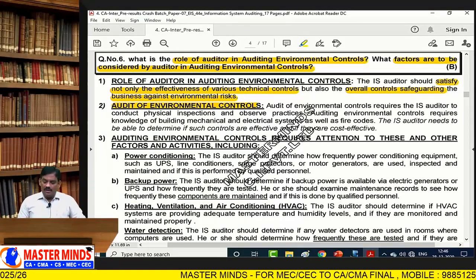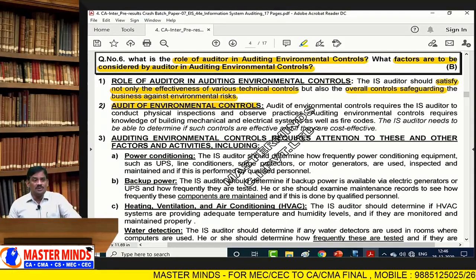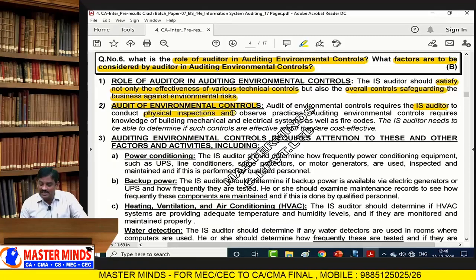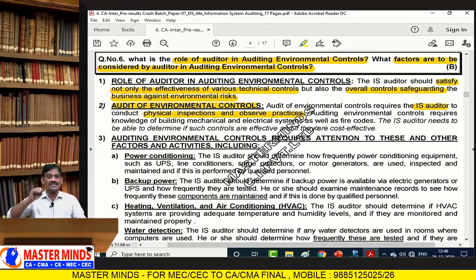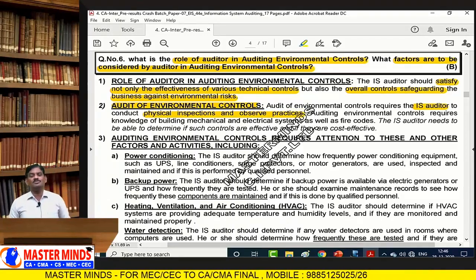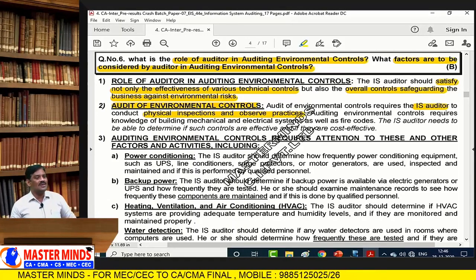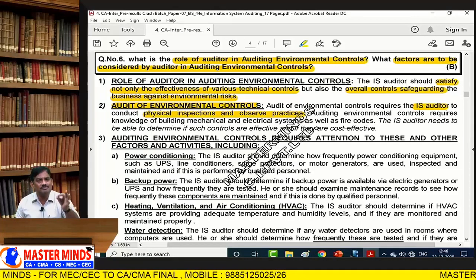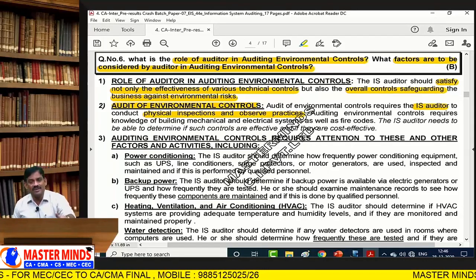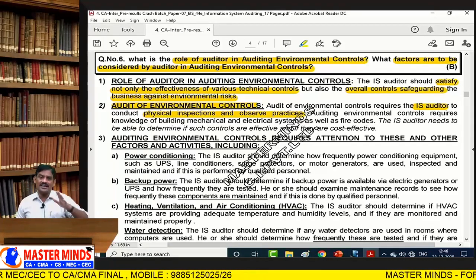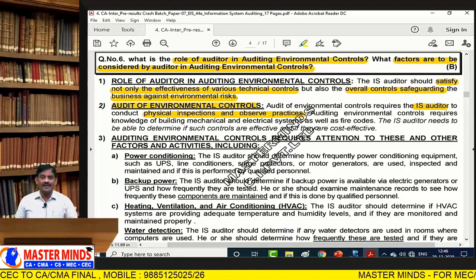So, audit of environmental controls requires the information system auditor to conduct physical inspection and observe the practices. Everything must have physical inspection, physical observation, and physical monitoring of how the activities are going on.